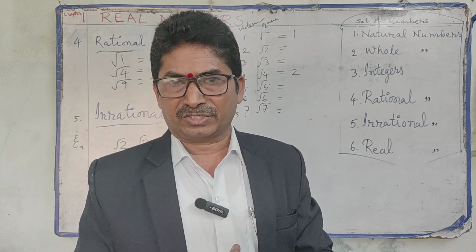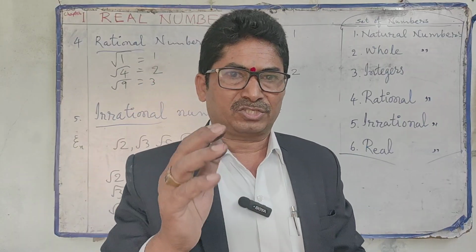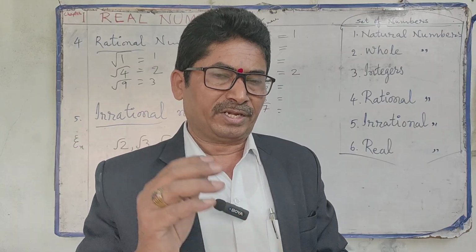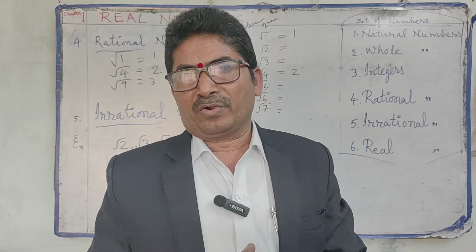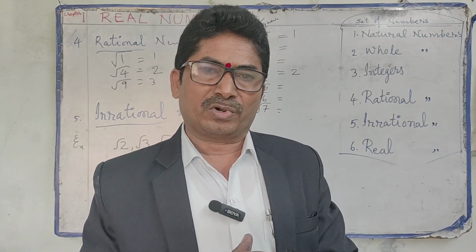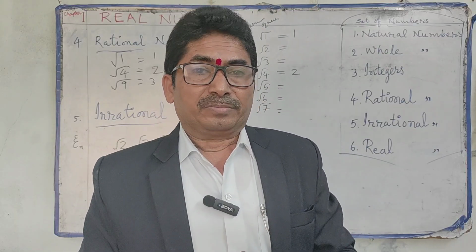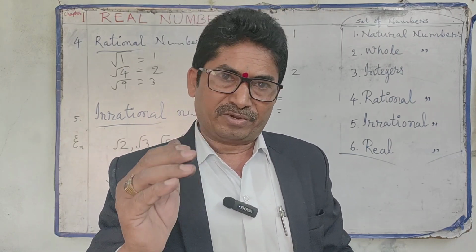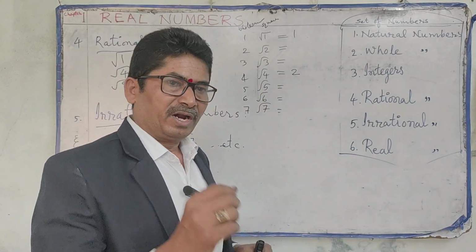13 square is 169, 14 square is 196, 15 square is 225, 16 square is 256, 17 square is 289, 18 square is 324, 19 square is 361, 20 square is 400, 21 square is 441, 22 square is 484, 23 square is 529, 24 square is 576, 25 square is 625. So like this you have to revise again and again until you get perfect.